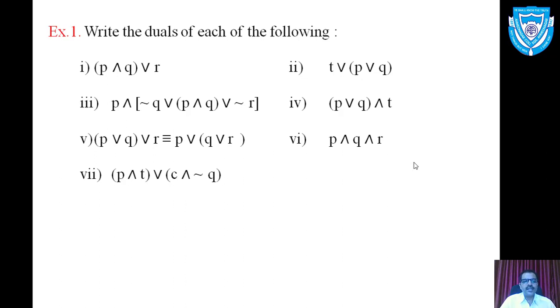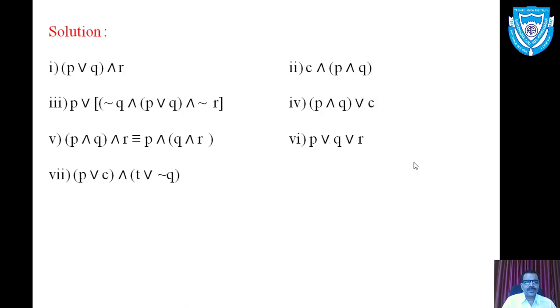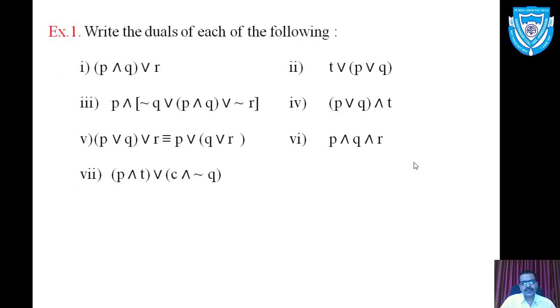Now in this equivalence statement, if you want to obtain the dual, replace each or by and. Hence the dual of the fifth statement pattern becomes P and Q and R equivalent to P and Q and R. Sixth example. P and Q and R.